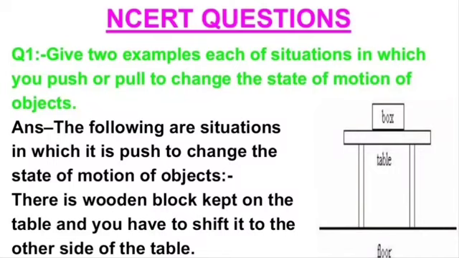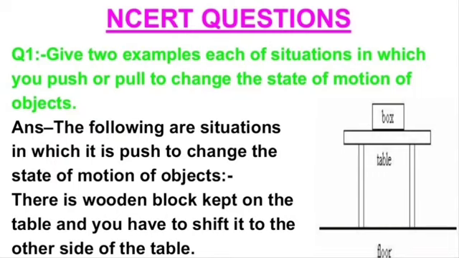First question is, give two examples each of situations in which you push or pull to change the state of motion of objects. Means you have to give examples in which by applying force you can change the state of motion of objects.